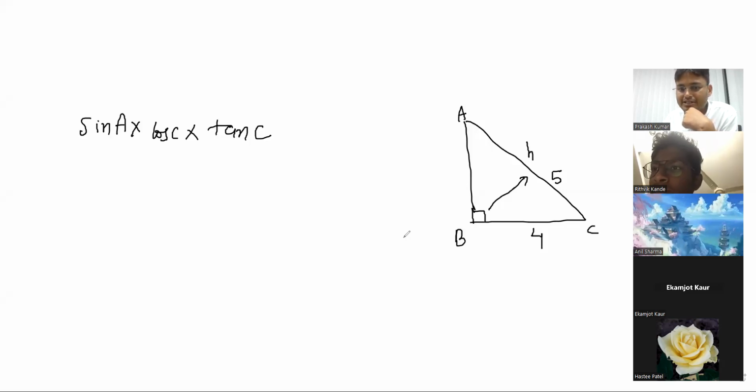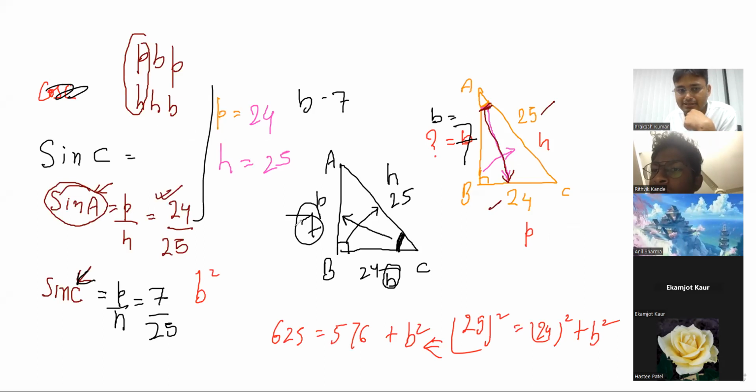I was explaining that I have changed this angle to C. So in front of that, this will become perpendicular. Hypotenuse is always fixed. So in this figure, when I change this to C, the side in front of it will become perpendicular. This is hypotenuse, always fixed. So this one will become base. So in this case, sin C is always P by H. So perpendicular will now be 7 divided by hypotenuse, which is 25.